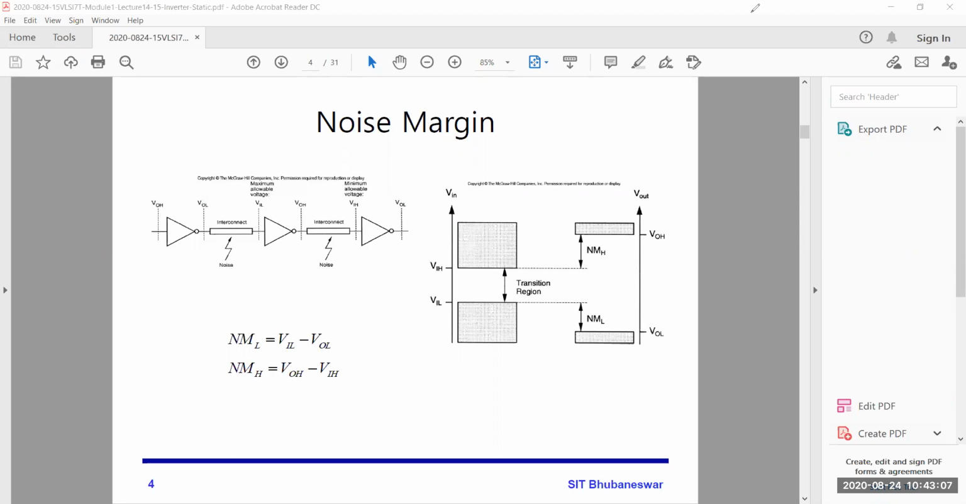Soumya, what else? Please explain. Why should the noise margin be more or less? Or you are not understanding?